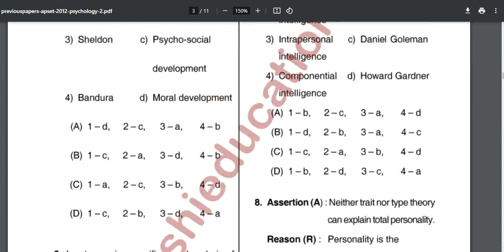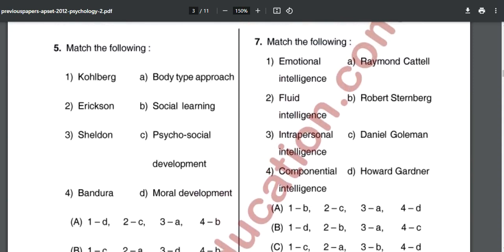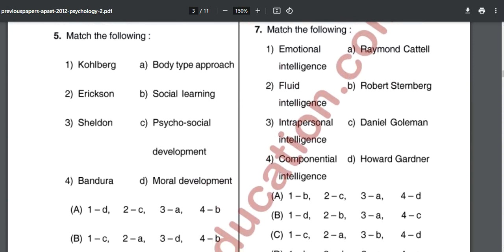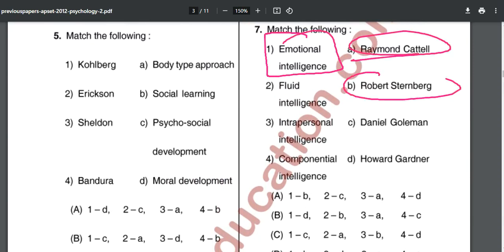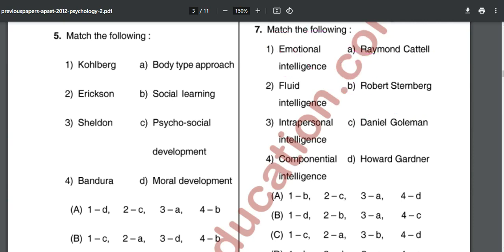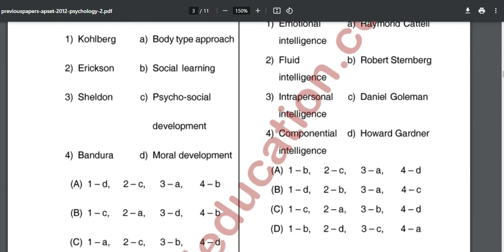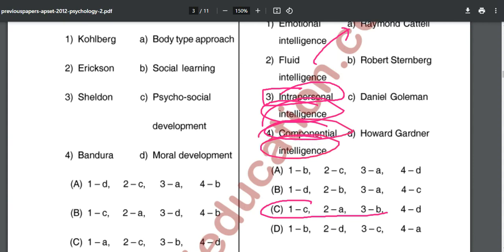After that, question number 7, again match the following. Simple question again. First option is emotional intelligence, Raymond Cattell, Robert Sternberg, Daniel Goleman. 1C. Are we having any other option? No. Option number 3 is the correct answer over here. 1C, 2A, fluid intelligence to Raymond Cattell, intrapersonal intelligence and componential intelligence.